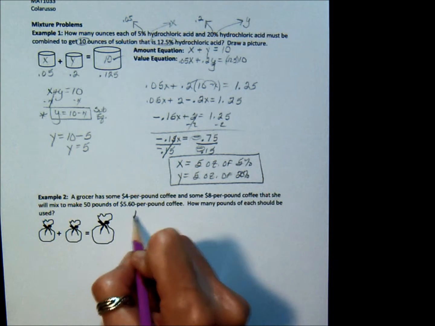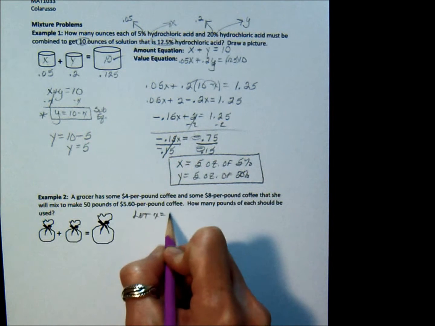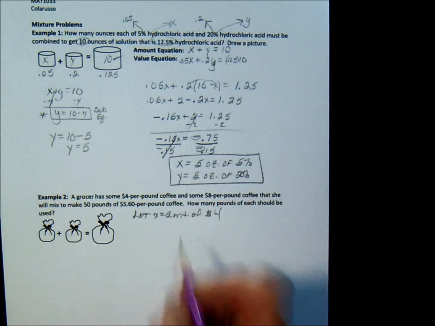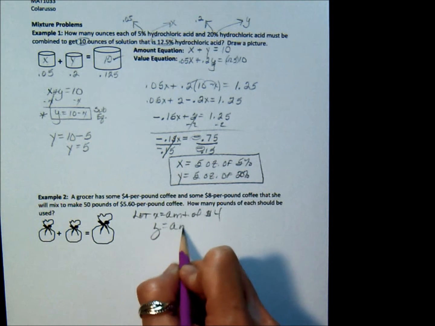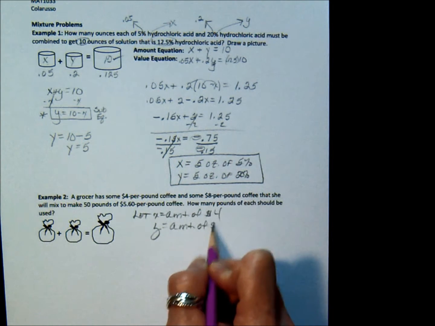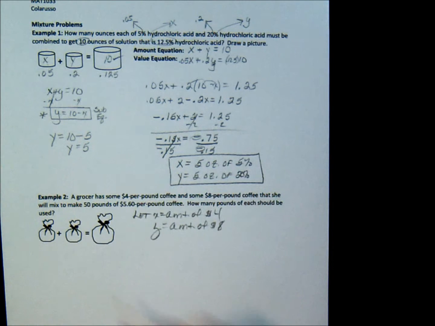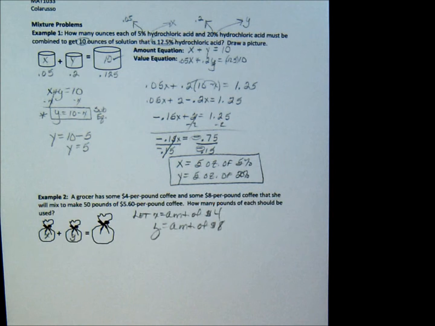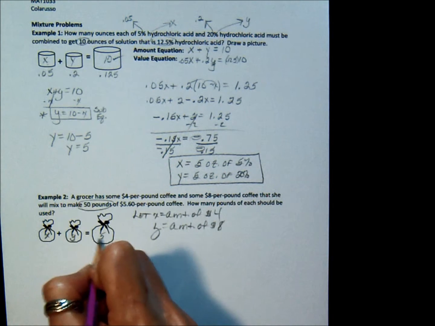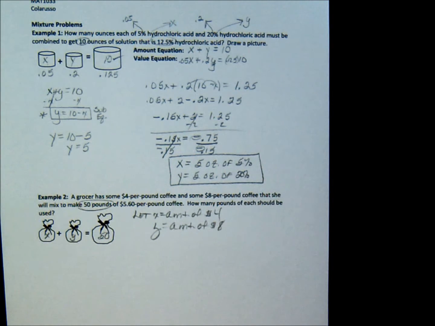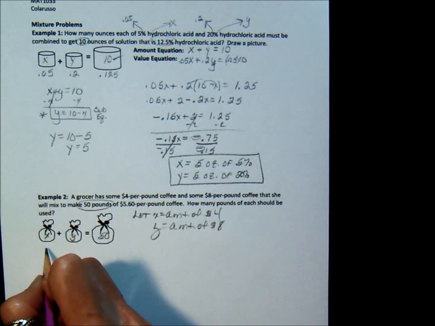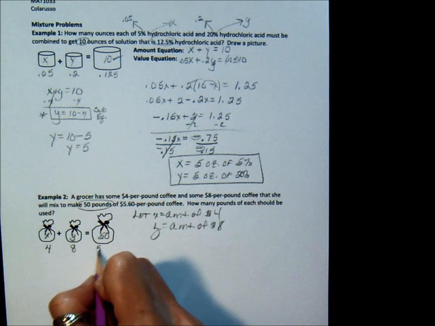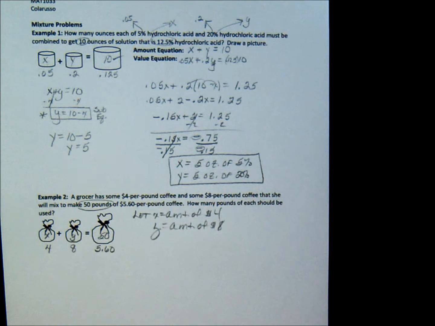So we're going to say let X equal the amount of $4 coffee and Y equal the amount of $8 coffee. As the last problem, we put the amounts inside the containers, X and Y, and the total here is going to be 50 in the big bag. The values go underneath. $4 coffee and $8 coffee is going to give us $5.60 coffee.